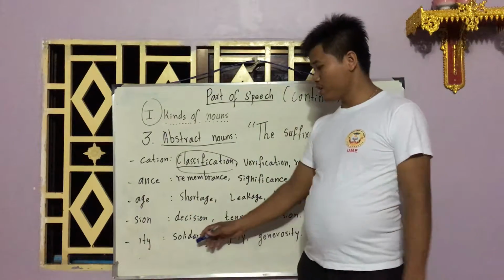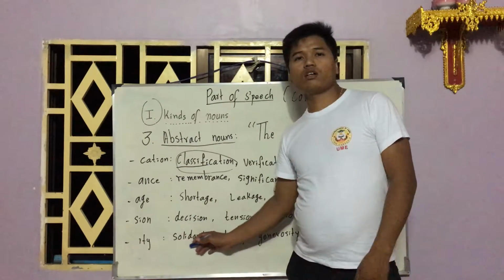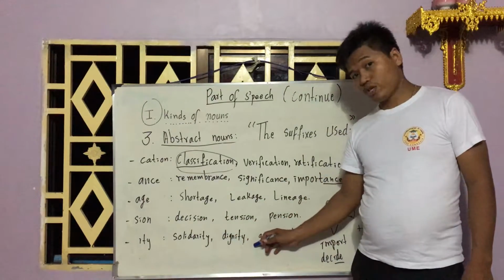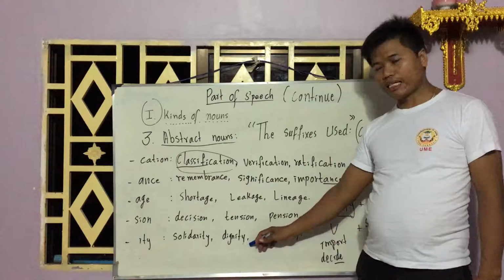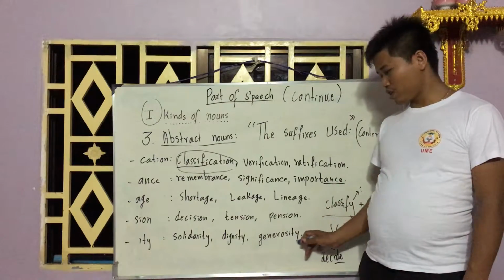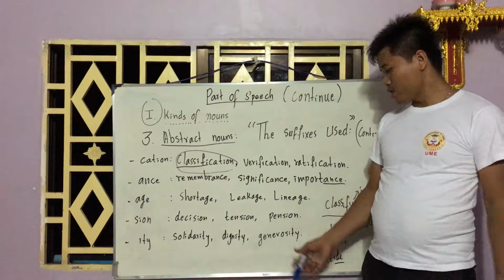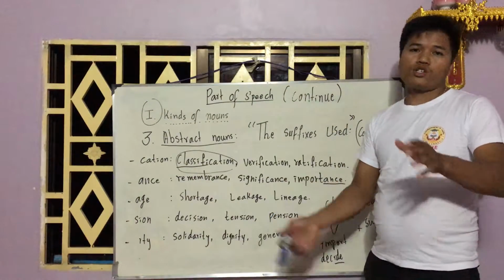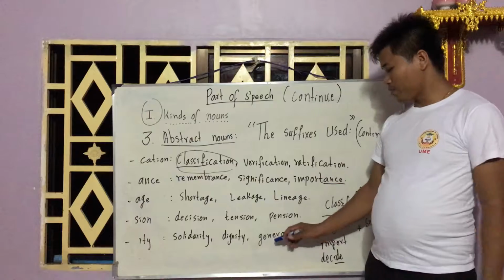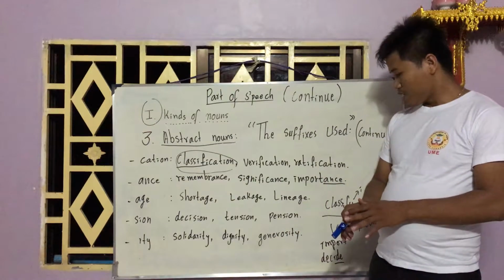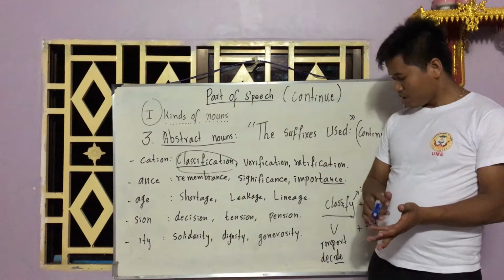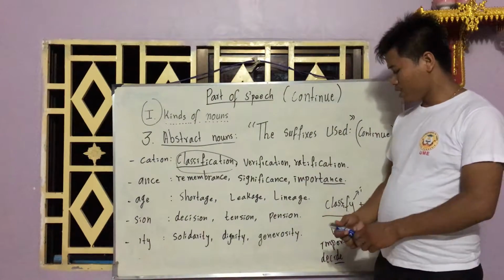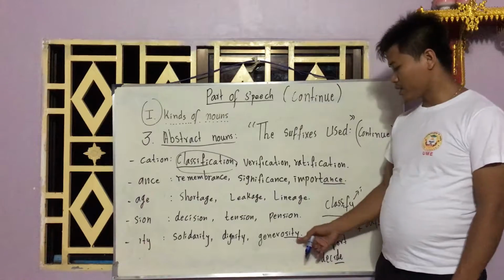For example, solidarity. Dignity. Generosity. Generosity comes from generous, but when we change it to a noun, we must delete the letters U and S. Okay, delete U and S. We add this.